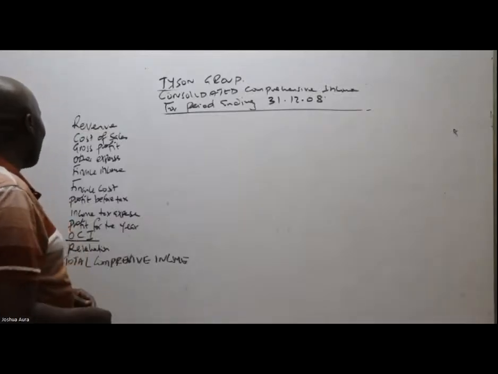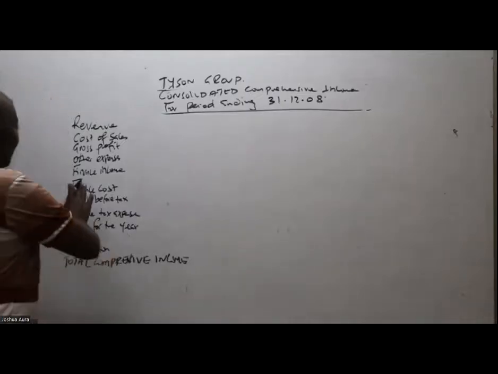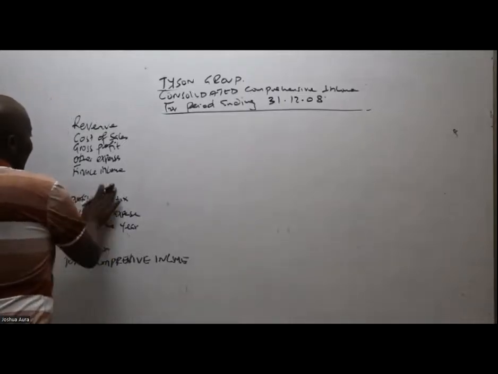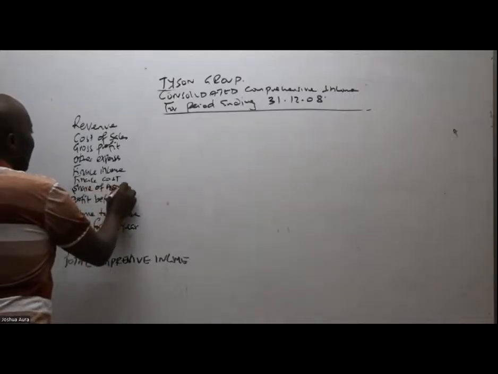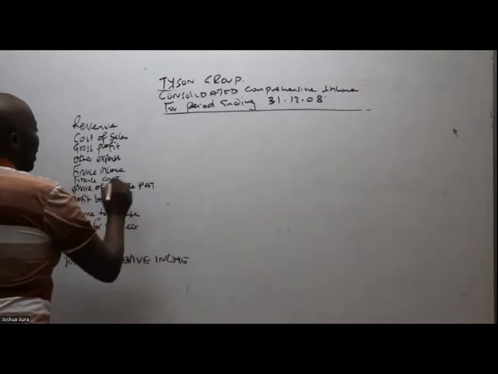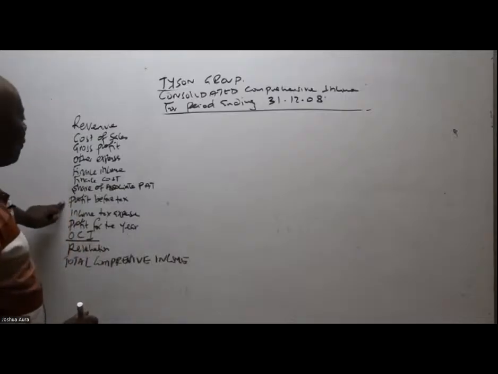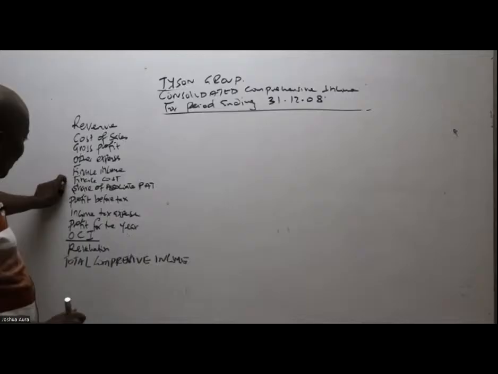The good thing with me, ladies and gentlemen, is that I have a very good book. I can come and squeeze this here, a little bit. This is finance cost. Please also do that for yours. Create some space here for the share of associates part, before profit, before tax here. Try to squeeze it there. You can even squeeze it with a different color of pen. Share of associates profit after tax.